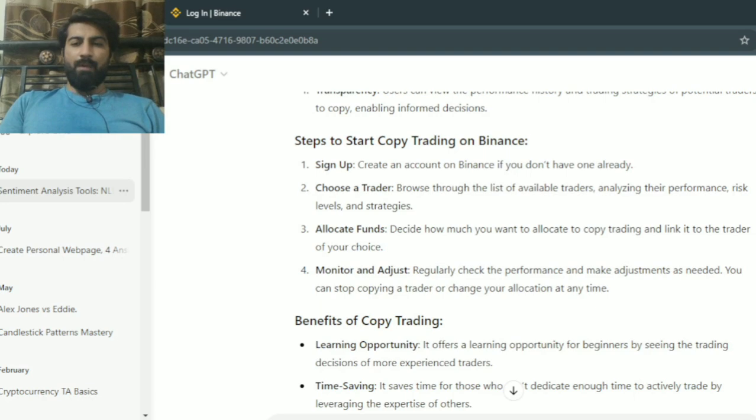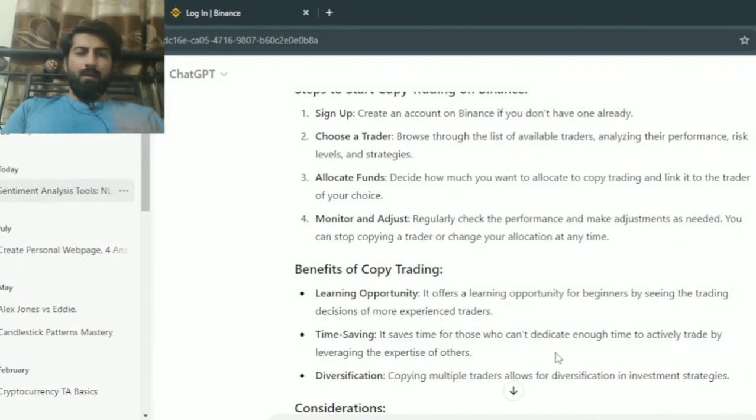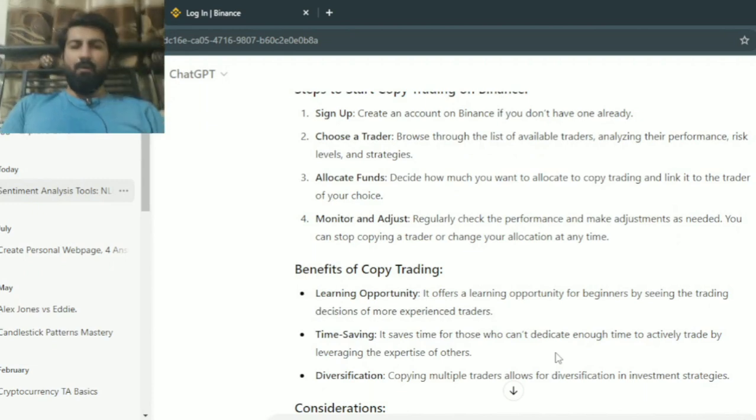Benefits of copy trading. Learning opportunity. It offers a learning opportunity for beginners by seeing the trading decisions of more experienced traders. Time saving. It saves time for those who can't dedicate enough time to actively trade by leveraging the expertise of others. Diversification. Copying multiple traders allows for diversification in investment strategies.